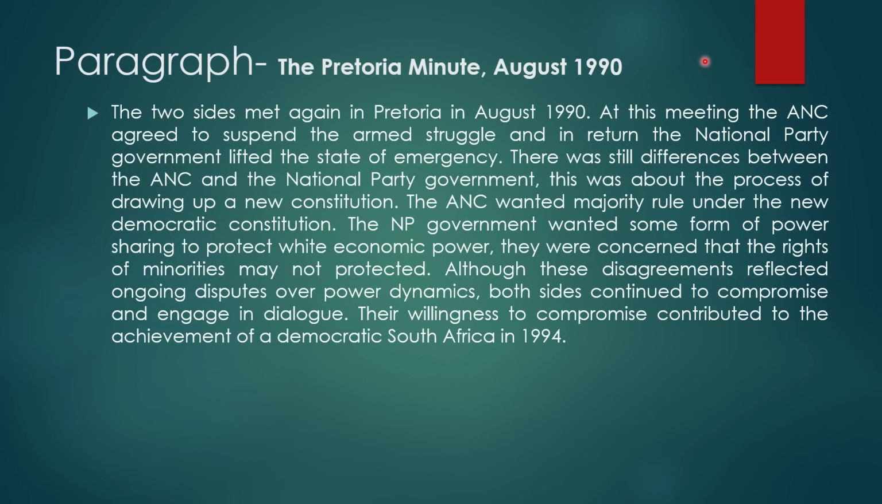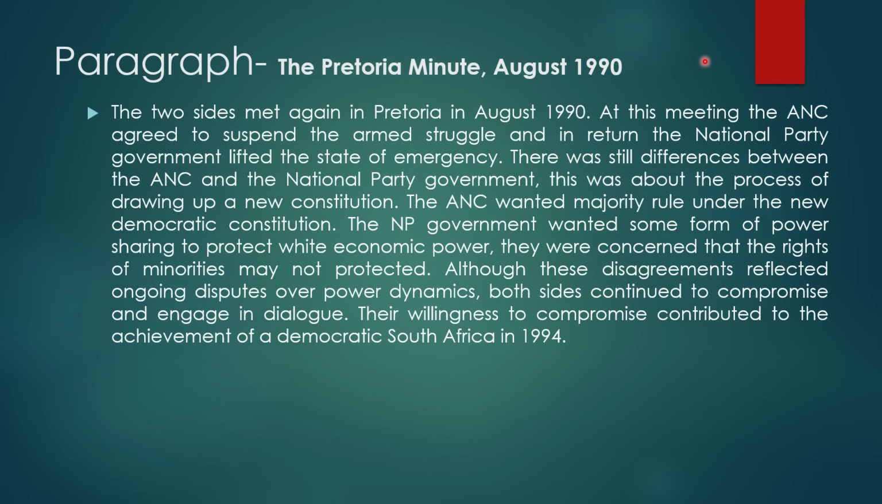There were still differences between the ANC and the NP government. This was about the process of drawing up a new constitution. The ANC wanted majority rule under the new democratic constitution. The National Party government wanted some form of power sharing to protect white economic power. They were concerned that the rights of minorities may not be protected if the ANC gets the majority rule.